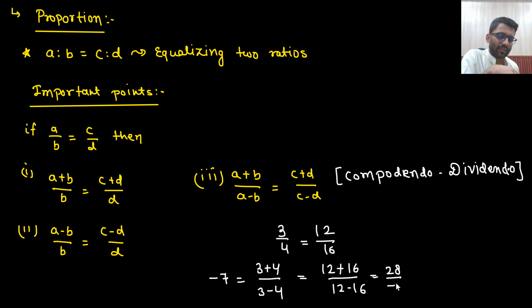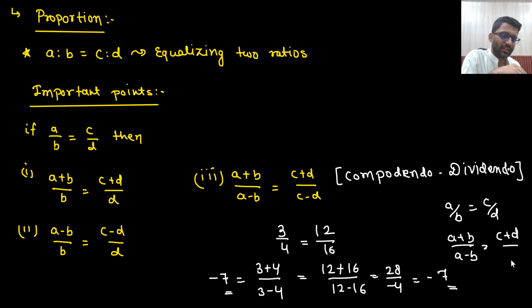28 divided by minus 4, that is also equal to minus 7. So both are equal. So basically A by B is equal to C by D. Then the upper one will go ahead, A plus B. Now this will come downward, A minus B. Similarly, this will go up, C plus D. This will come downward, C minus D. So both ratios are equal.